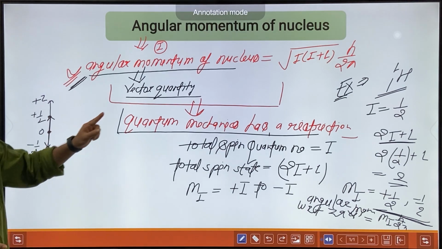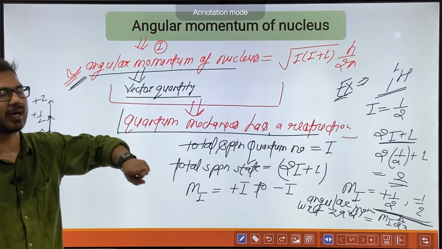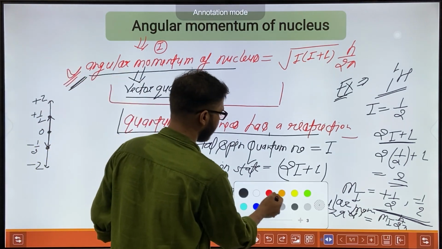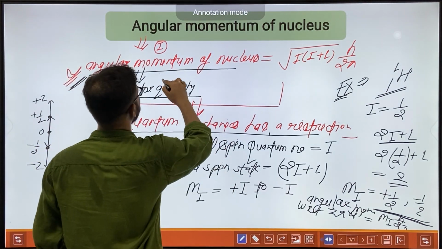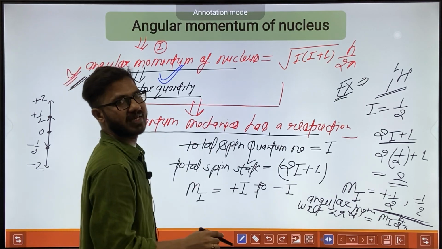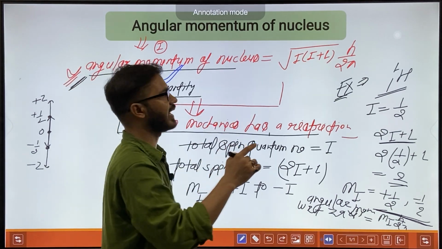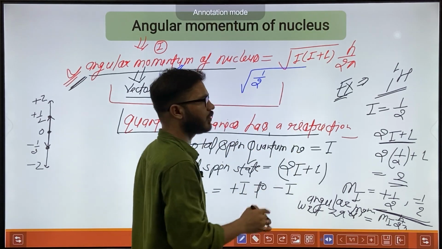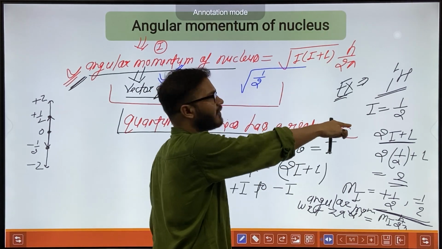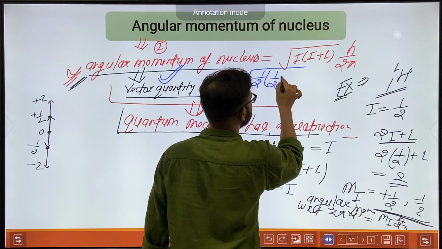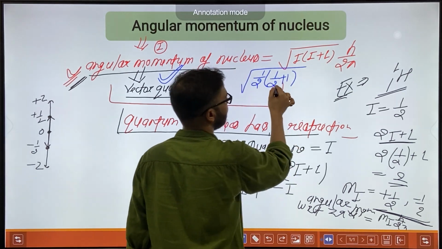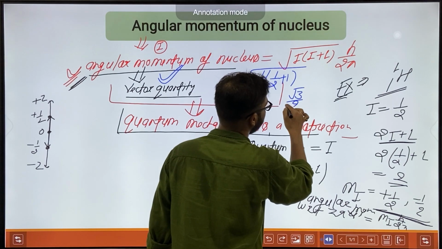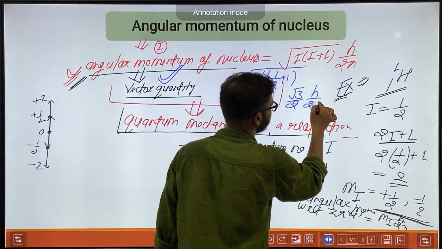What is the angular momentum of this nucleus in any specific direction? If the nucleus has spin half, this will be the square root of half times half plus 1, which is 3 by 2. So it will be under root 3 by 2 times h by 2 pi.